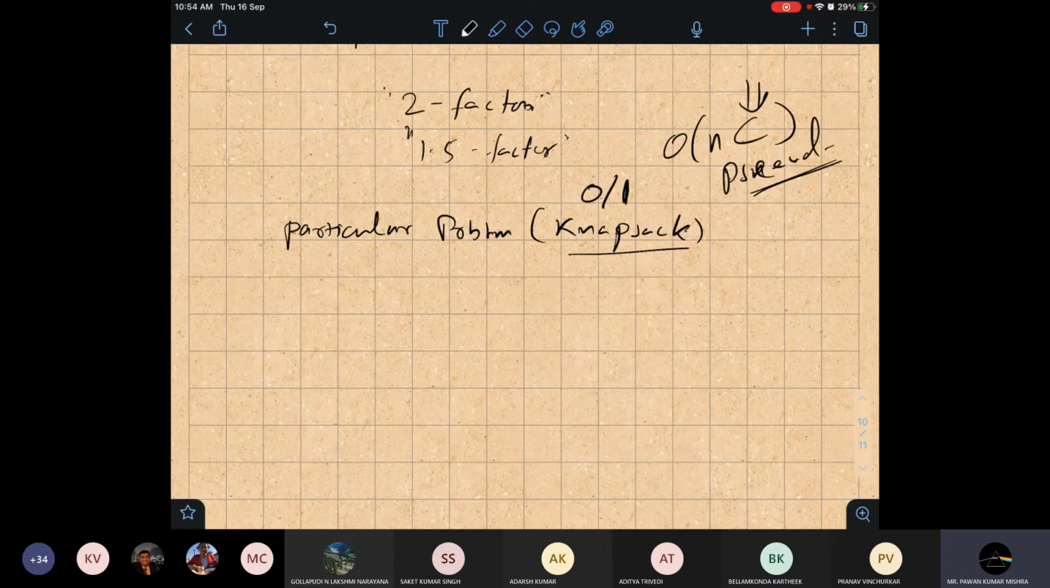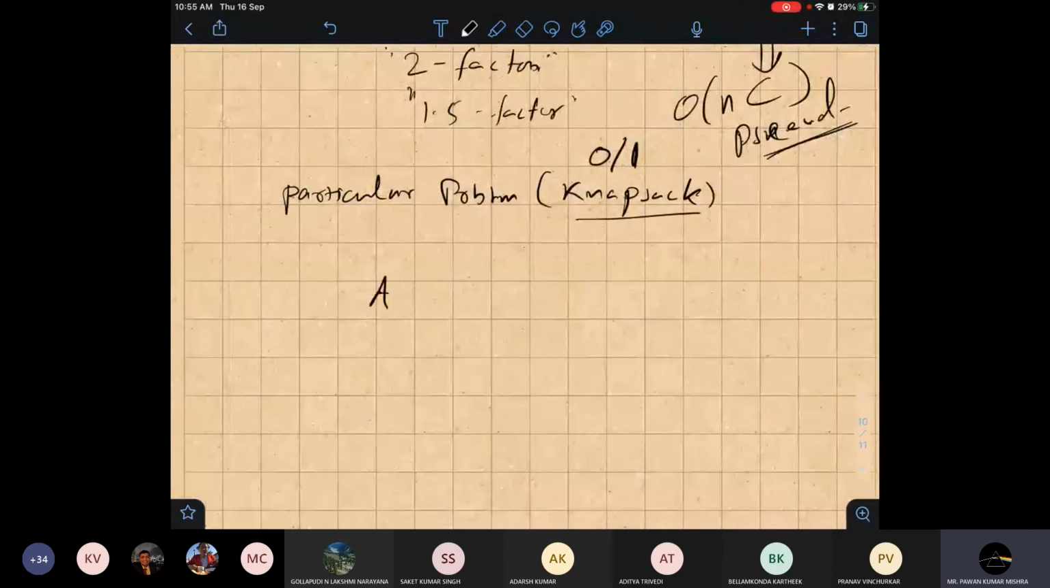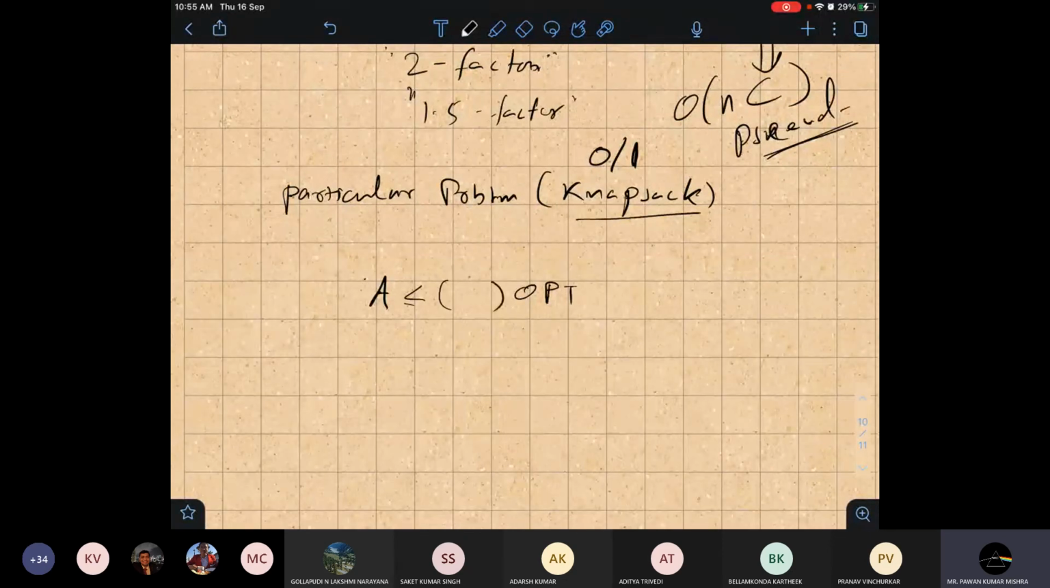Suppose I give you the freedom to design an algorithm that gives any factor away from the optimal solution. There is like a knob. Say the algorithm's output is A, and I know that OPT is there. I'm saying my algorithm will give you 1 plus epsilon, where epsilon is greater than 0. This epsilon is provided as input from the user.